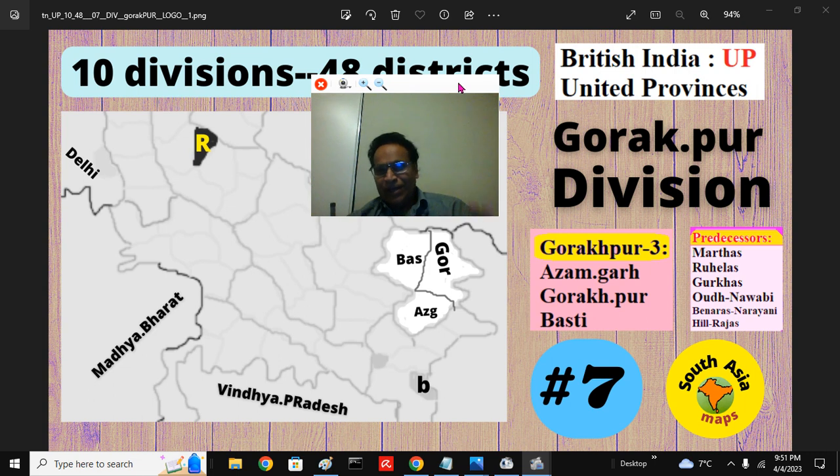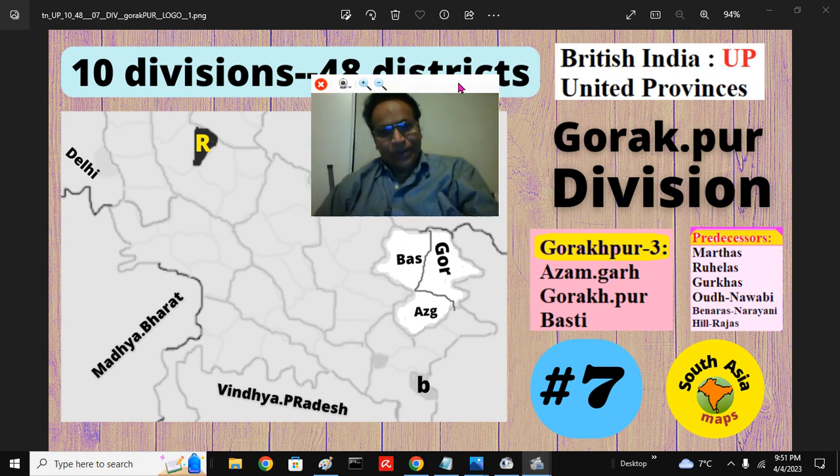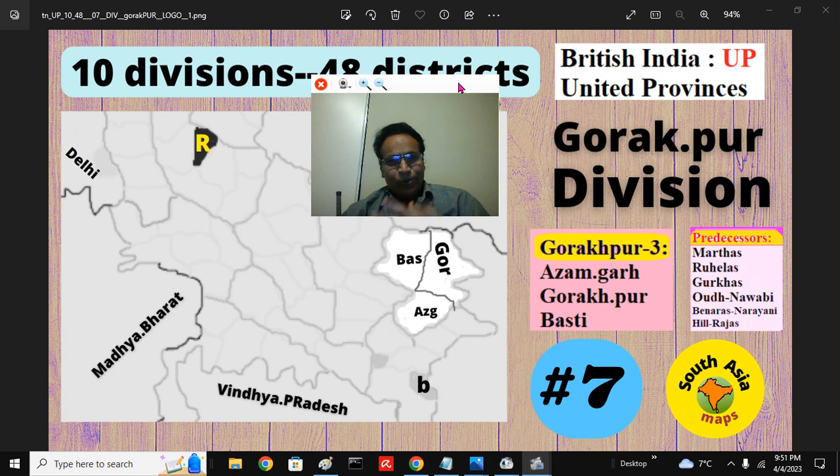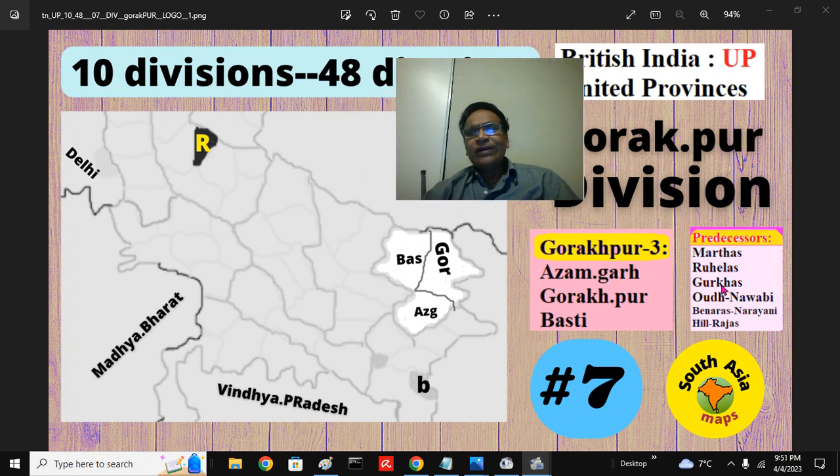The fascinating province of UP was assembled by the British by consolidating, annexing and from the ceded territories. The territories came from these rulers, called predecessors: Marathas, Ruhelas, Gurkhas, Awadh, Ayodhya Nawabs, Benaras, Narayani territory, Hill Rajas. The Marathas ruled vast land, the Doab region, the Agra region and this Bundelkhand region.